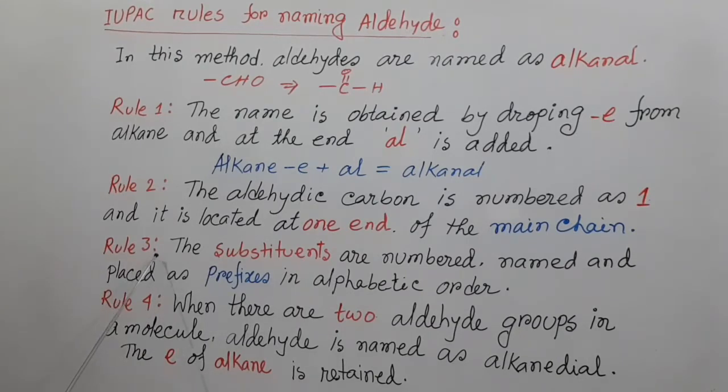Now rule number 3, the substituents are numbered, named and placed as prefix in alphabetic order. And rule number 4, when there are two aldehyde groups in a molecule, the aldehyde is named as alkanedial. That means the E of alkane is retained.